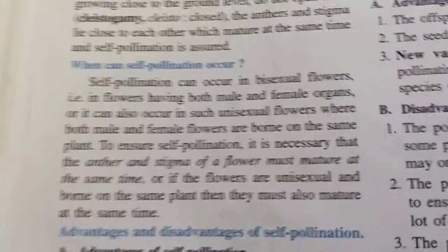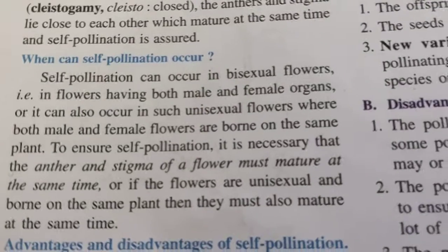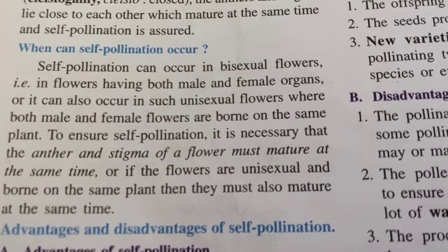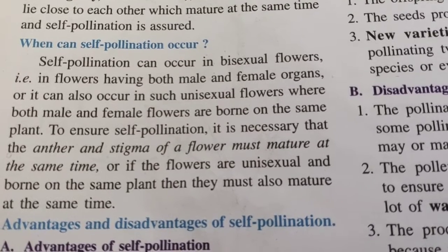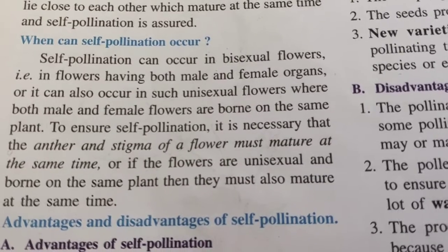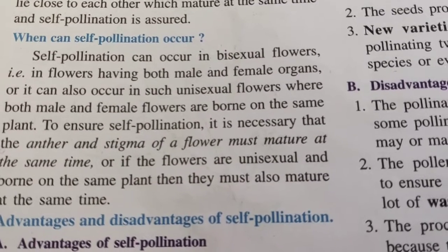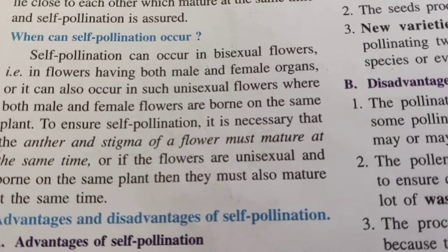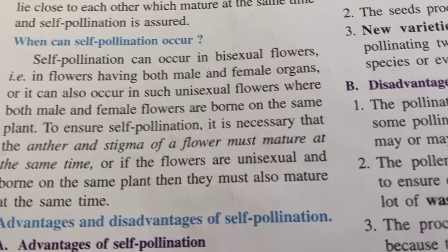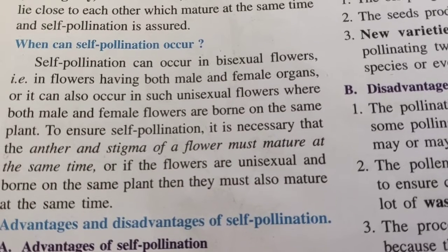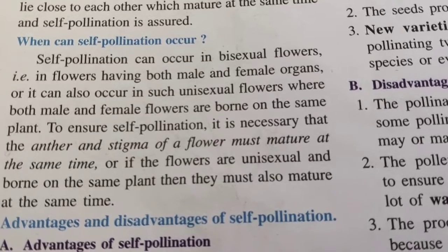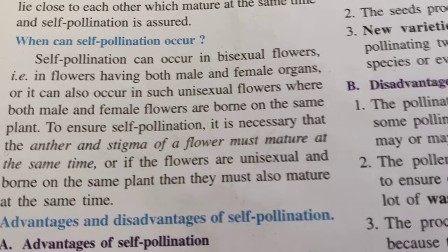Now when can self-pollination occur? Self-pollination can occur in bisexual flowers. We have already read in the last chapter about the hermaphrodite flowers, the unisexual and the bisexual flowers, where both male and female organs are present in the same flower. Or it can also occur in such unisexual flowers where both male and female flowers are borne on the same plant. That means the plant should be the same on which the unisexual flowers are present.